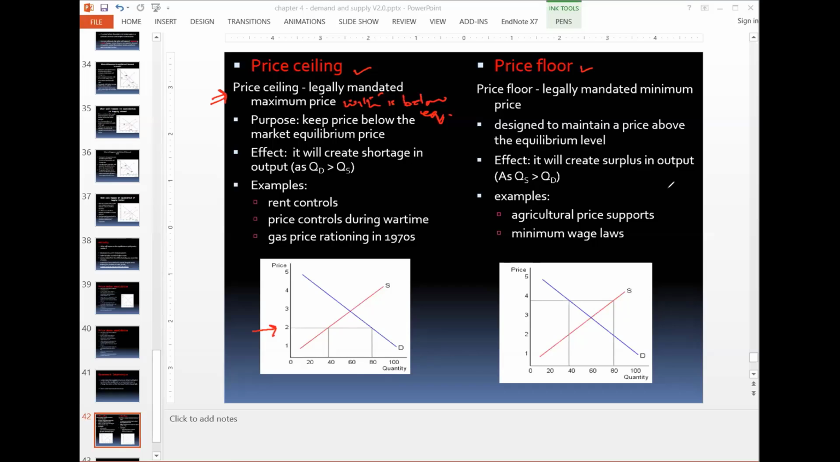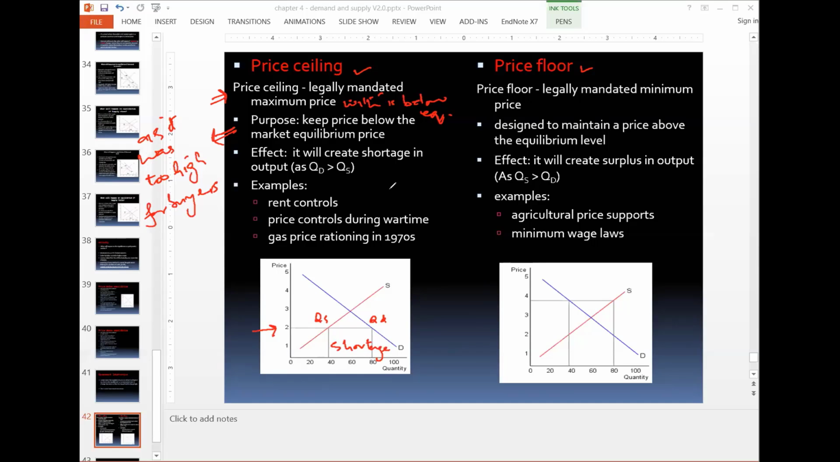So price ceiling is a legally mandated maximum price which is below equilibrium. The purpose is to keep prices below the equilibrium price level, as it was too high for buyers. Okay, so what will happen? It will create a shortage, because at this point this is quantity demand and this is quantity supply. There is a shortage.